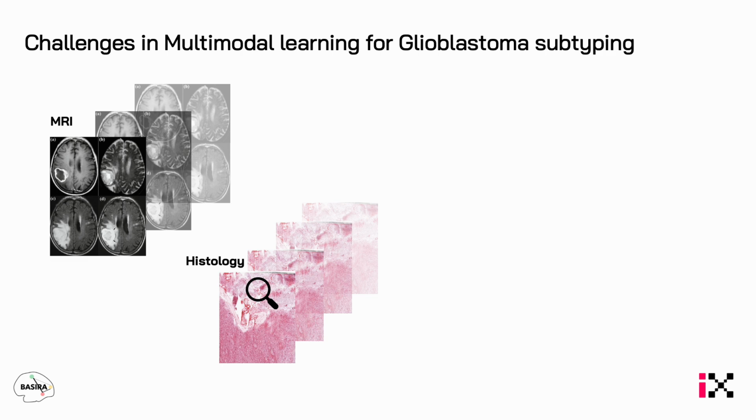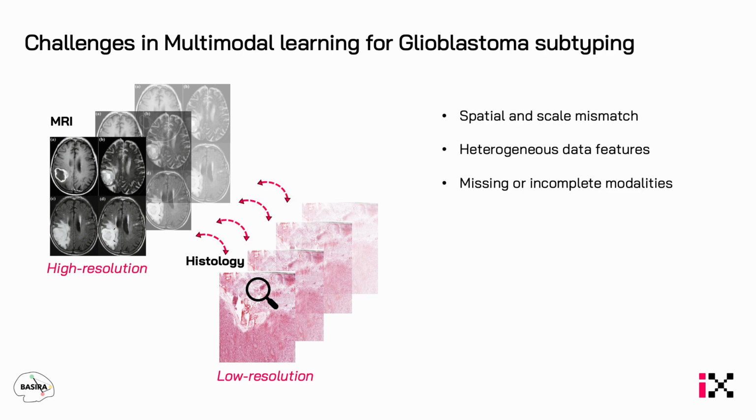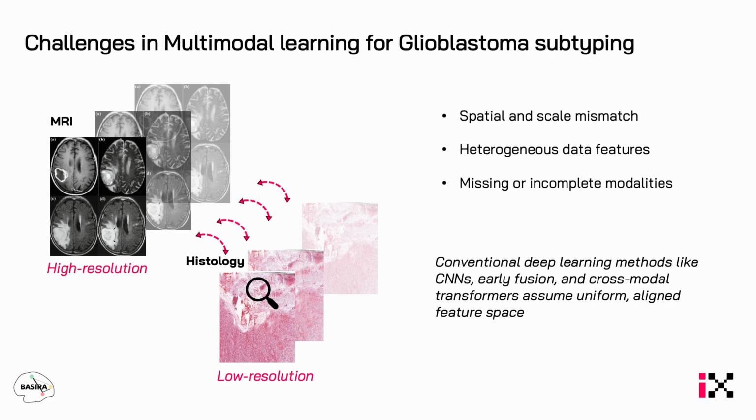When combining MRI and histology, three main challenges arise. First, spatial and scale mismatch, the heterogeneous nature of the data, and the incomplete or missing modalities. These challenges hinder conventional deep learning methods, as they assume the features are uniformly aligned, while in practice, co-registration between MRI and histology is often missing.